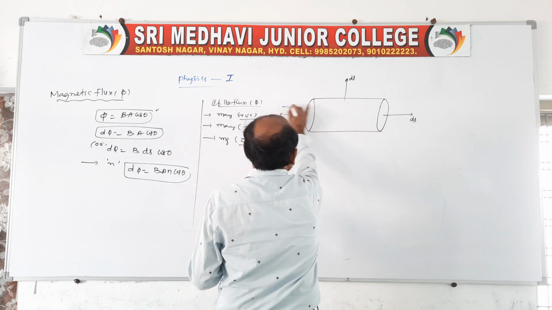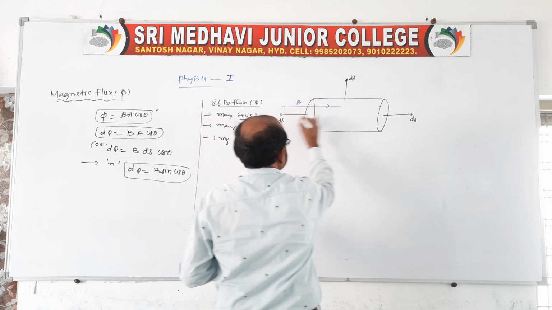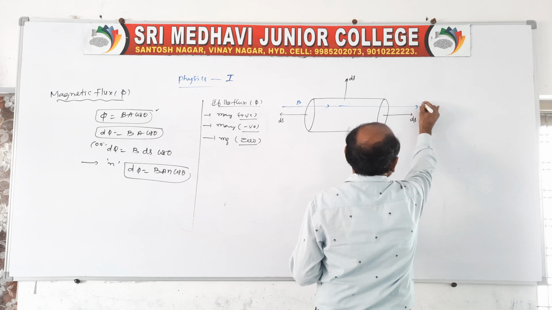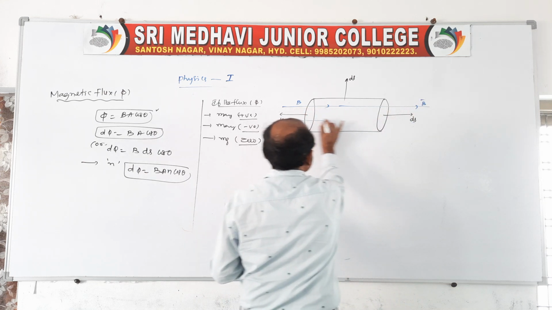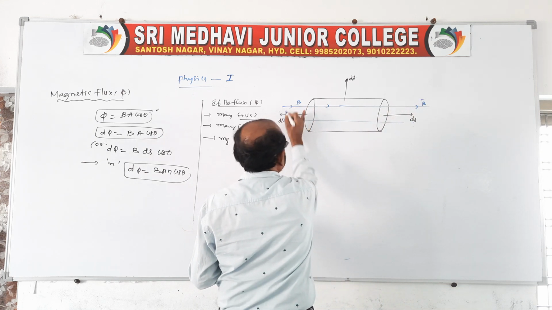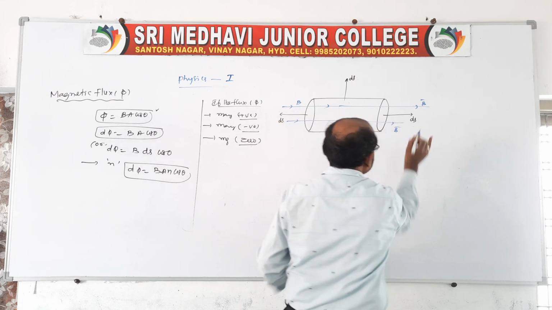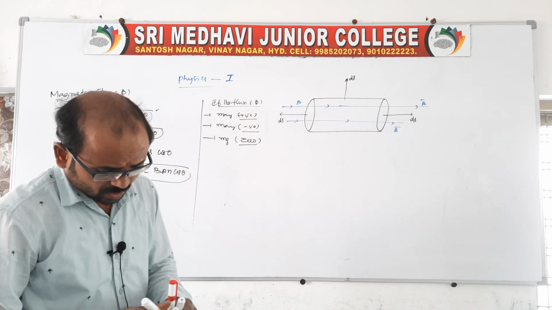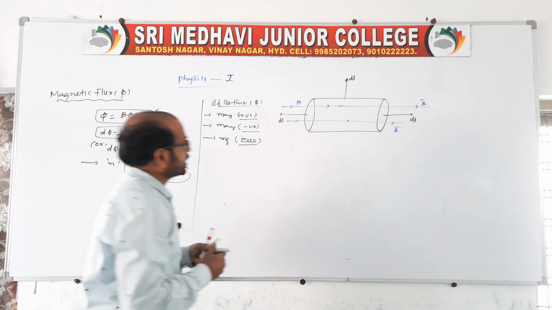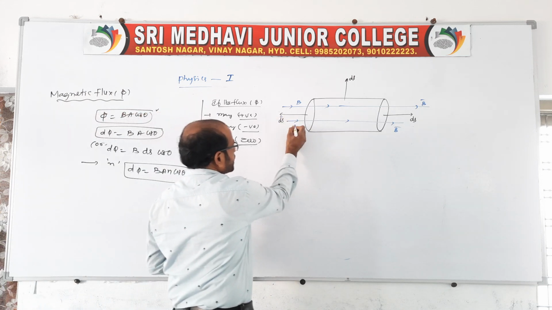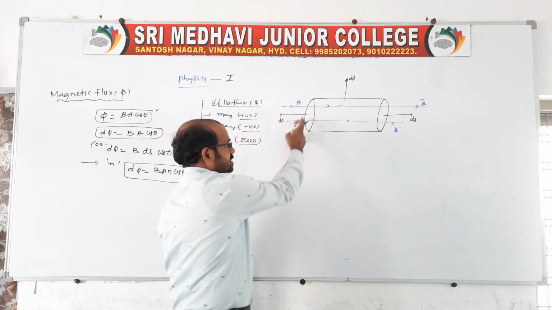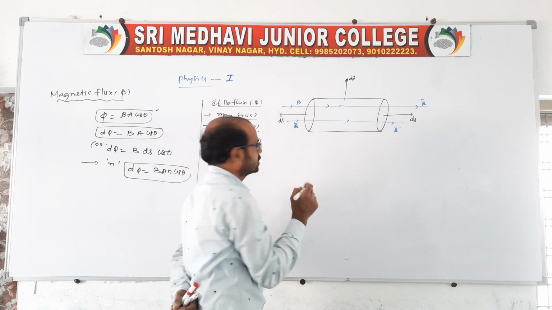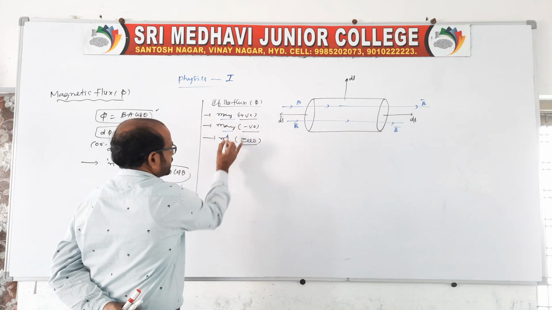The magnetic flux enters like this and leaves from here. These are the magnetic lines of force. Here ds bar and B bar are in opposite directions at this area. Concentrate on what I am saying: may be positive, may be negative, may be 0.